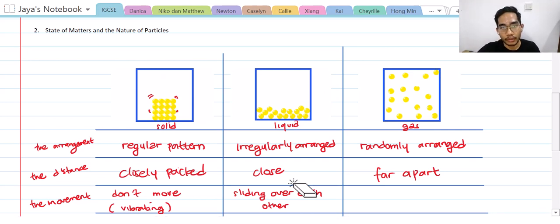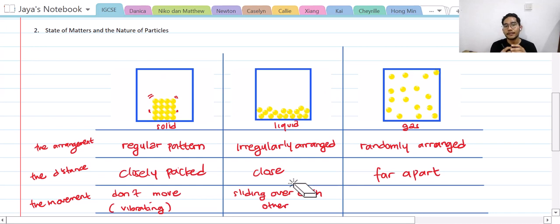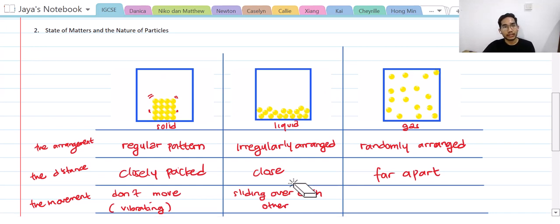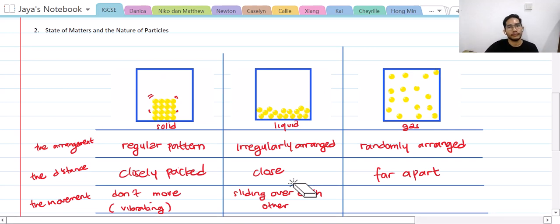Okay, so remember, in the solid form, the particles don't move at all. They're just vibrating. So they stay in place in solid. While in liquid, they start moving by sliding over each other or passing over each other. So they can move freely in random directions.